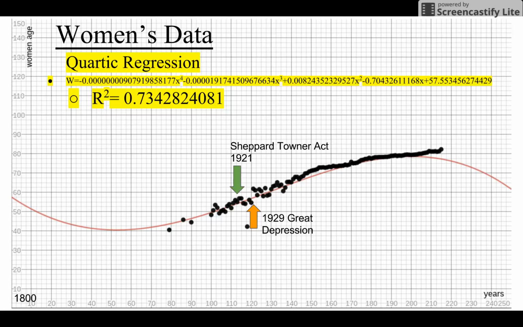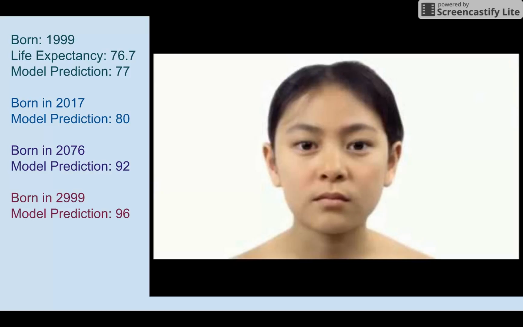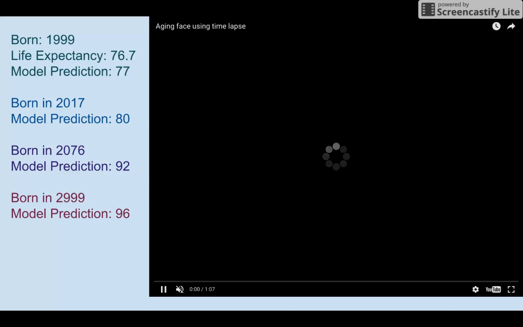For the women in the world, the quartic model did not work well for extrapolation because of the upward trend before 1850 and the downward trend beyond the year 2000. We would need to use a power or logarithmic function for better extrapolation values. This function is used in business for insurance, social security, pensions, and financial planning institutions in order to prepare for increasing lifespans. To conclude, we have some predictions for our generation.